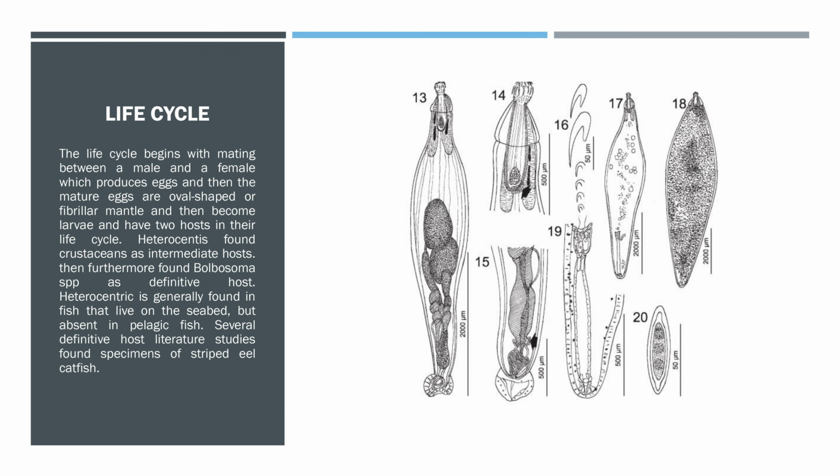Heterosentis is generally found in fish that live on the seabed, but absent in pelagic fish. Among definitive hosts, literature study found specimens of striped catfish.